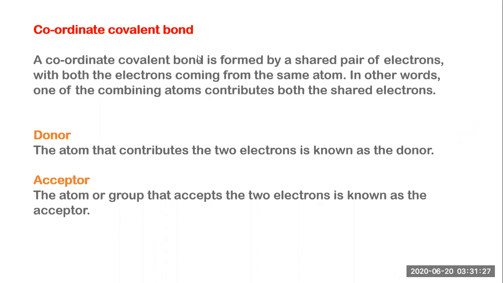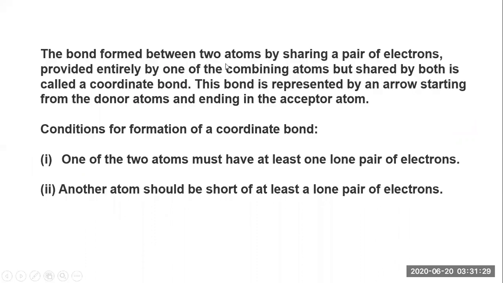So the bond formed between two atoms by sharing a pair of electrons provided entirely by one of the combining atoms. What is the point here? Let's understand. The two electrons which are combining are provided by the same atom, but shared by both, and that is called a coordinate bond. Again, I'm repeating this for you, guys.